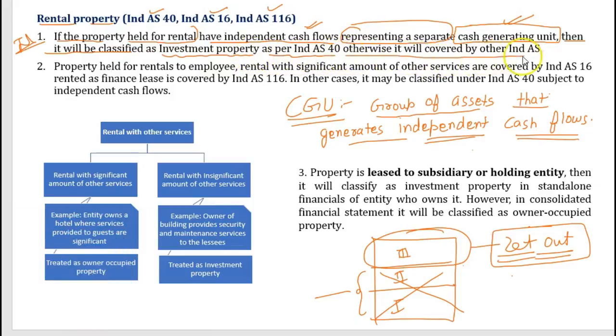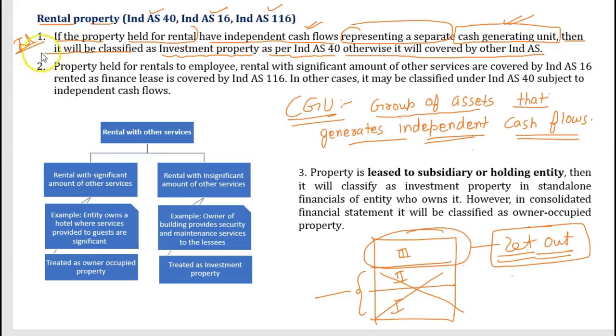Otherwise it will be covered by other IND AS. Hopefully you are getting my point that if the property is able to generate independent cash flow, I will classify it as investment property. Otherwise it will be covered by the other IND AS.